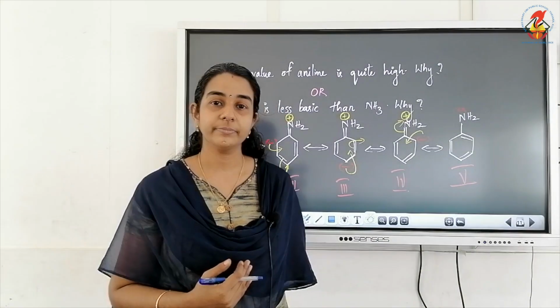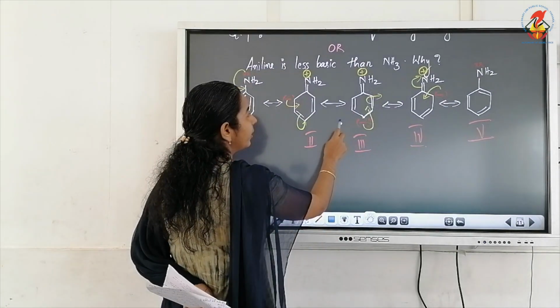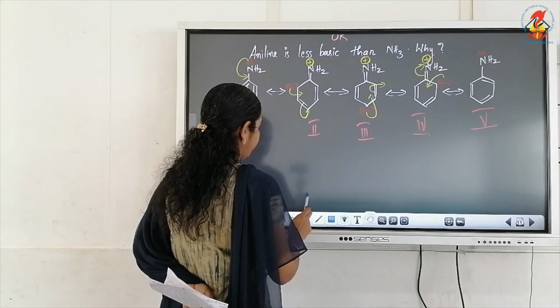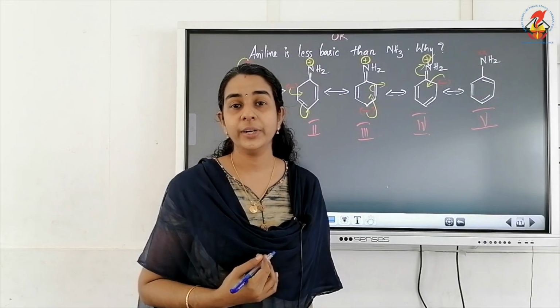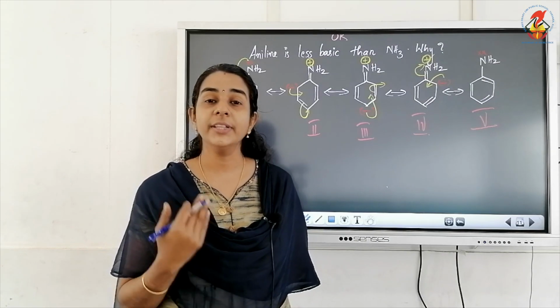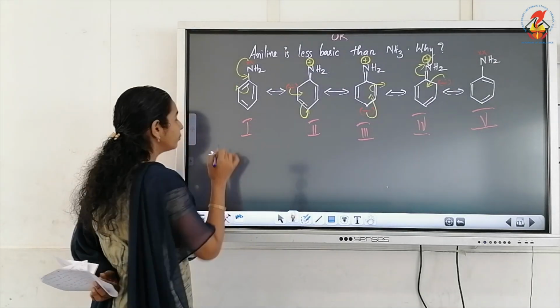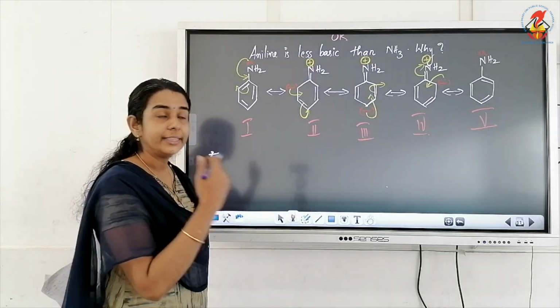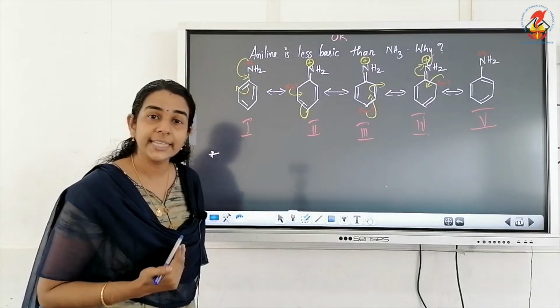Why? There are two main reasons for the less basic nature of aniline when we compare it with ammonia. The first reason is, if you see the structure of aniline, the NH2 group is directly attached to the benzene ring.